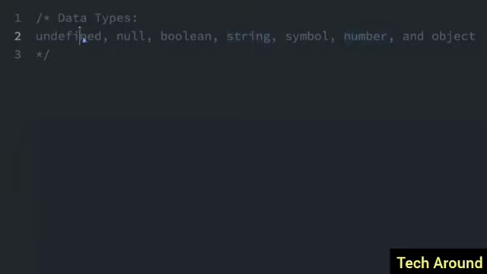Now let's go from the top. So undefined is something that hasn't been defined. You may have a variable that you haven't set to be anything yet. Null means nothing. So you've set it to be something, and that thing is nothing. So you can say this is null or nothing. A Boolean means true or false. We talked about strings. A symbol is an immutable primitive value that is unique. Now we'll talk more about those later.